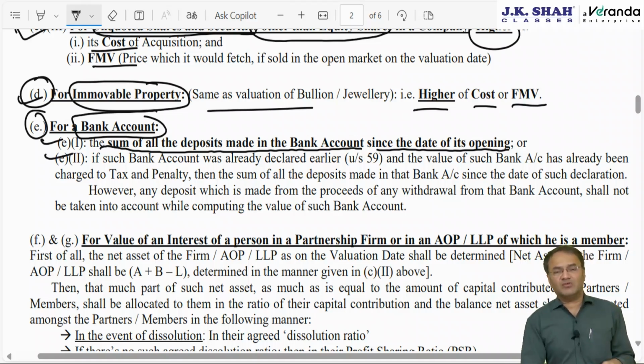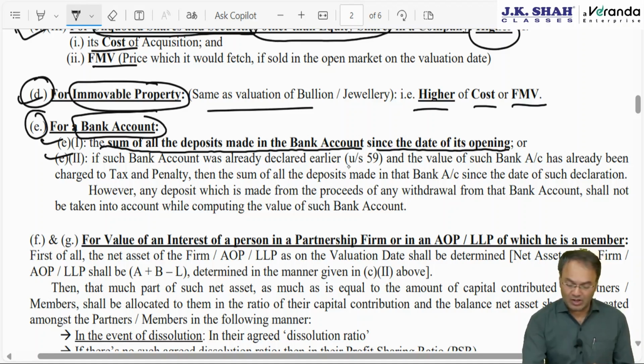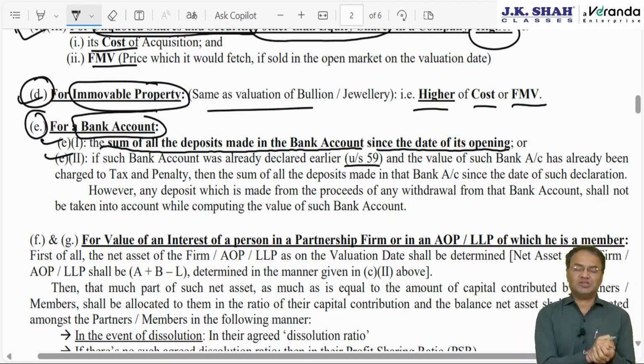However, when this act was introduced in July 2015, at that time the government had kept some amnesty scheme under section 59 of this particular chapter, chapter 6, which is not to be studied any further because the scheme is already over. In case the bank account was already disclosed, what is the value of the bank account?